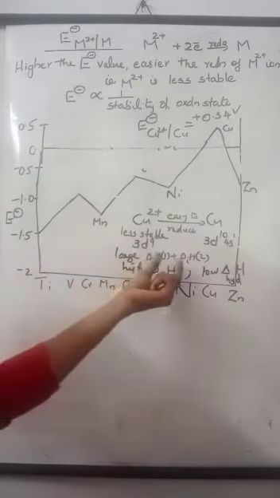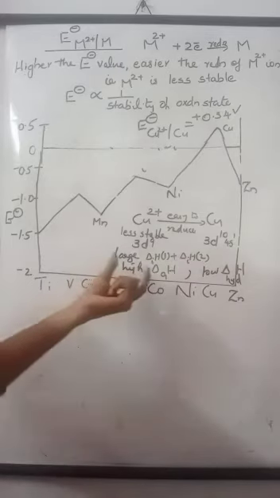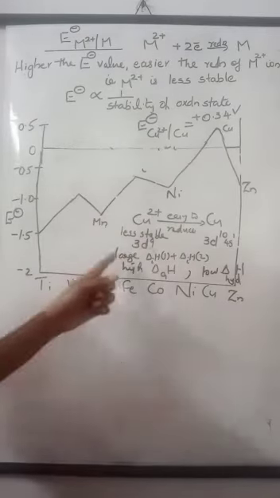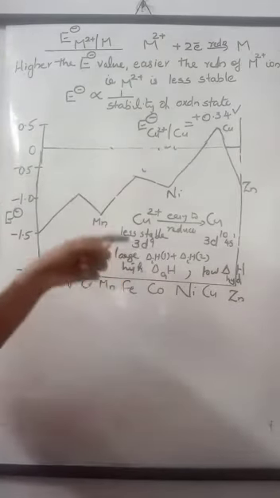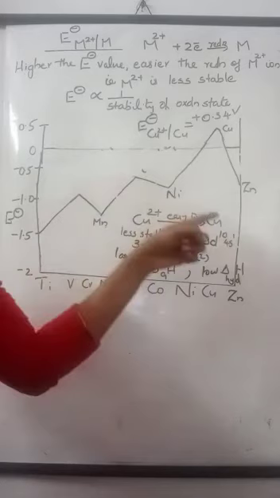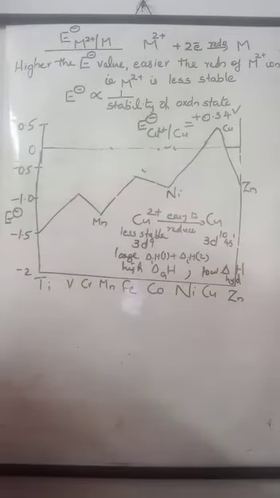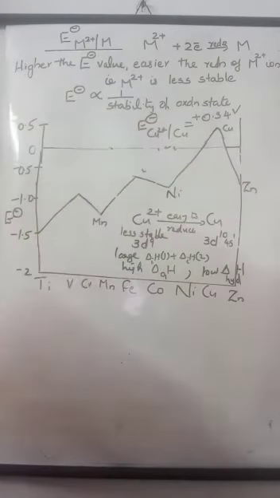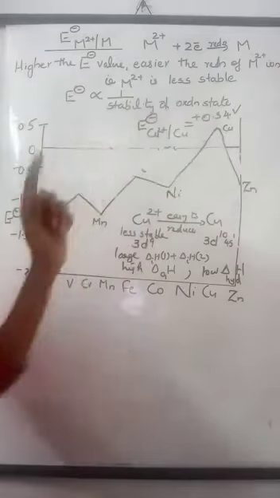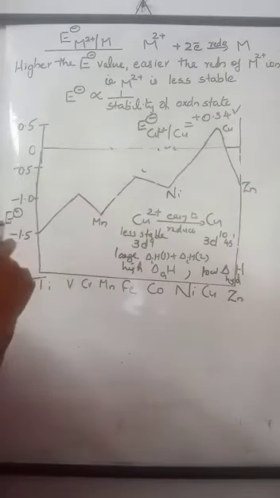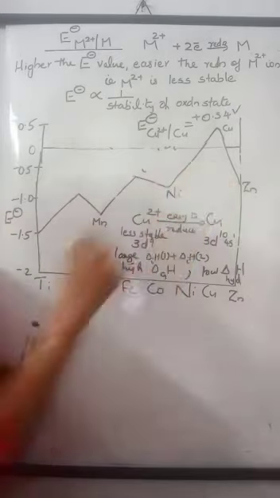Its ionization enthalpy and atomization enthalpy factors are too high, which is not compensated by its hydration enthalpy. So all these enthalpy terms make Cu2+ ion less stable. So Cu2+ is reduced easily to copper. Its E0 value is high. E0 value for copper is positive and largest among the 3D series. Clear? So copper has positive E0 value. All other elements have negative E0 value.